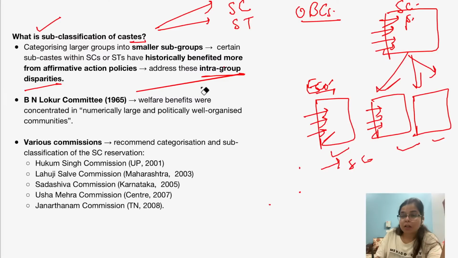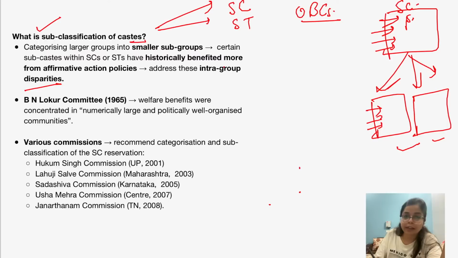Now the question arises: is there a sub-classification of scheduled caste presently in India? No. Presently, there is the scheduled caste in any state. For example, the scheduled caste of any particular state has not been sub-classified into such groups, right? But the demand for sub-classification has been raised since long. Now, the first such demand came from the Lokur Committee, which was constituted in the year 1965, and which reviewed the list of scheduled caste and scheduled tribe, right?